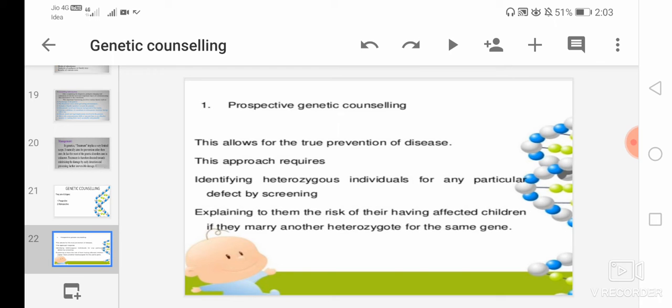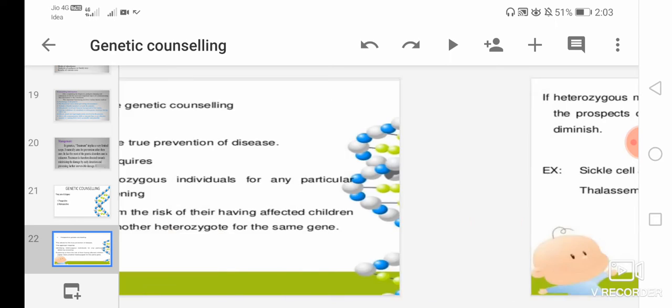The counselor will explain to the parents the risk of having affected children if they marry another heterozygote of the same gene. Here counseling is delivered to a client or couple of reproductive age before the conception or before the birth of an affected child. So it provides the counseling prior to the conception. That is why it is known as true prevention of disease, and that is known as prospective genetic counseling.